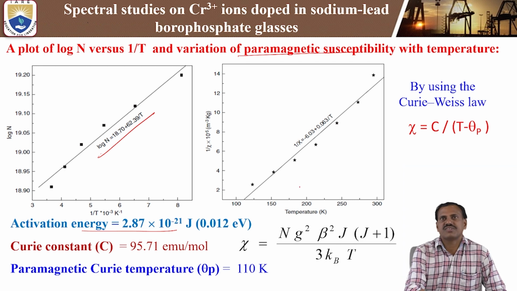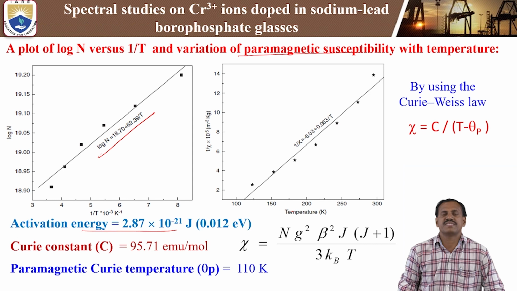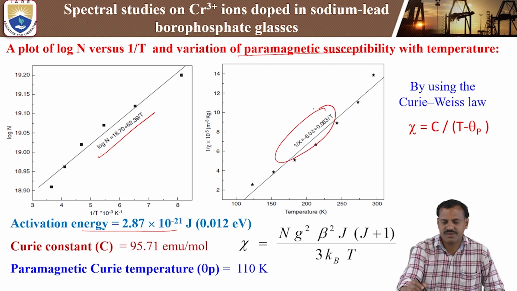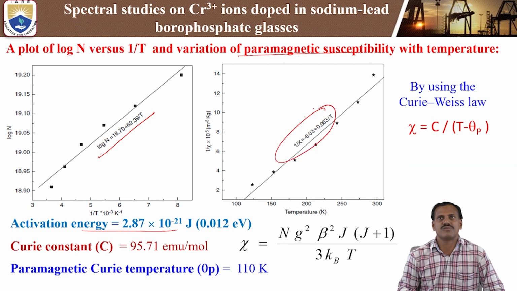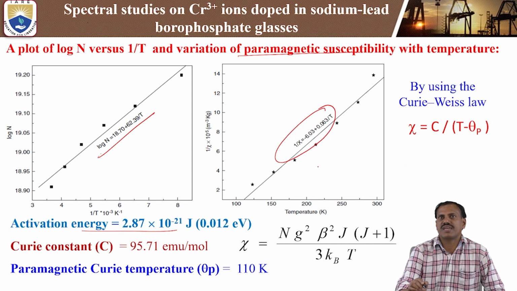Next, the second figure shows the temperature versus 1 by psi, the reciprocal of the susceptibility. This means we are studying low temperature data. That data we can fit with a linear fit, 1 by psi equal to 6.03 plus 0.063 by T. By using this data, we can calculate the susceptibility by using the formula psi equal to N g square beta square J into J plus 1 by 3 into kB into T.